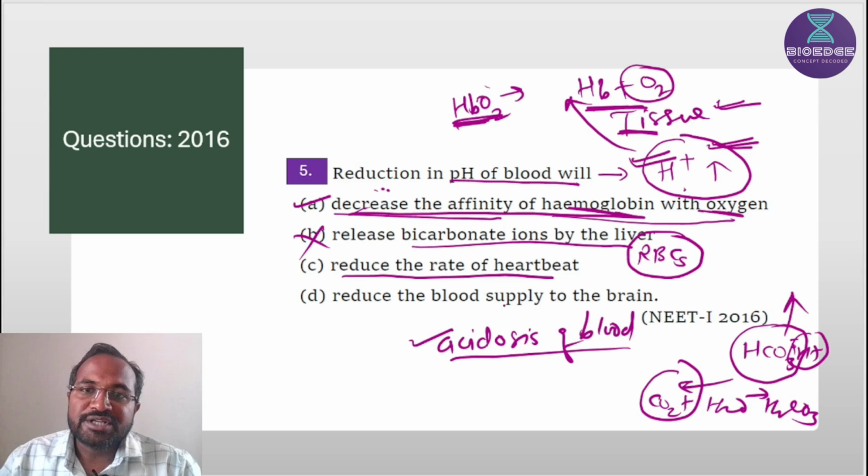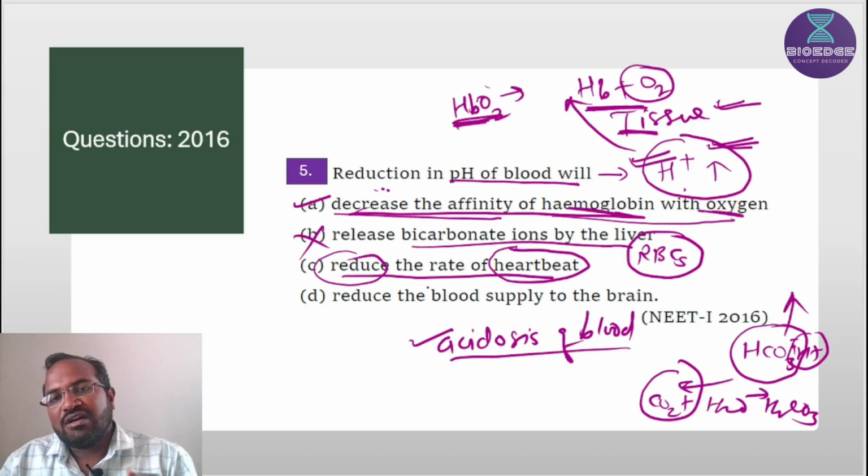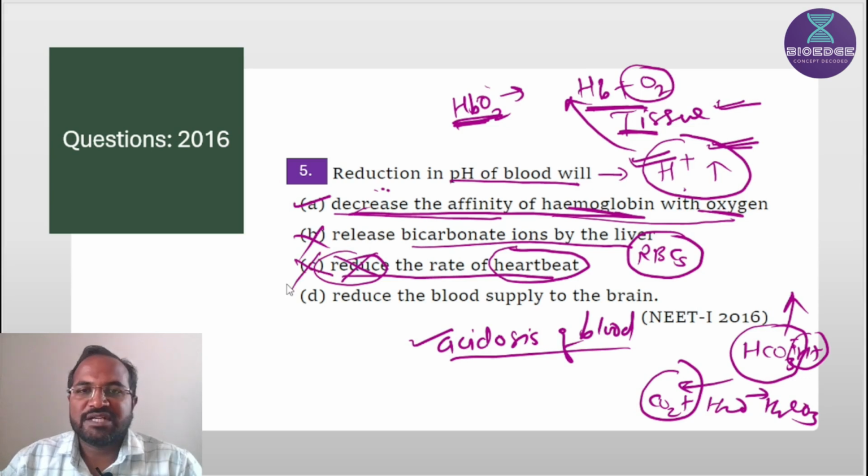So the body tries to remove this carbon dioxide, and in these efforts the body increases the heart rate. So not to reduce the heart rate, if we increase the heart rate, then there is more supply of blood to the lungs, and if there is more supply of blood to the lungs, then the lungs will remove more carbon dioxide through exhalation. That's why there is no reduction in heartbeat, there will be an increase in heartbeat. That's why this statement is wrong.